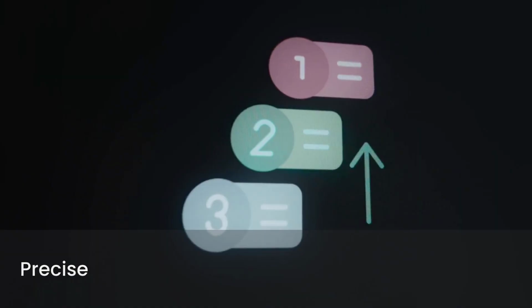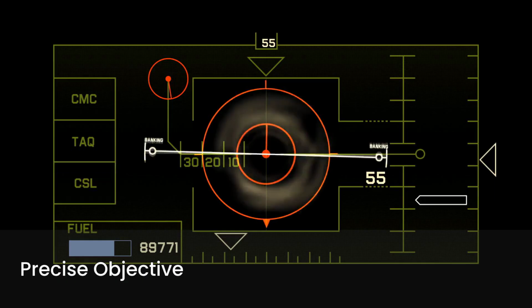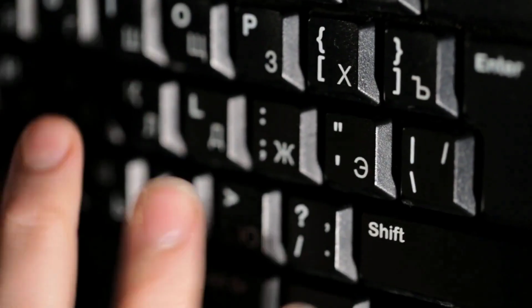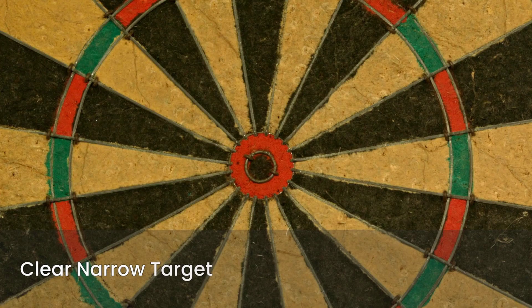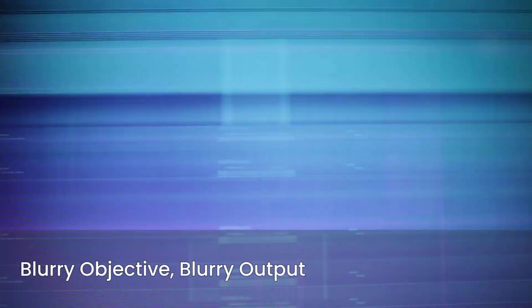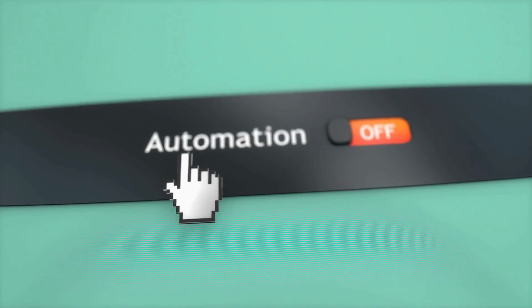The second element is objective, and it must be precise. You define exactly what result you want from that interaction. Not a vague idea, but a clear and narrow target. If the objective is blurry, the output will also be blurry. Precision here creates direction and reduces wasted iterations.